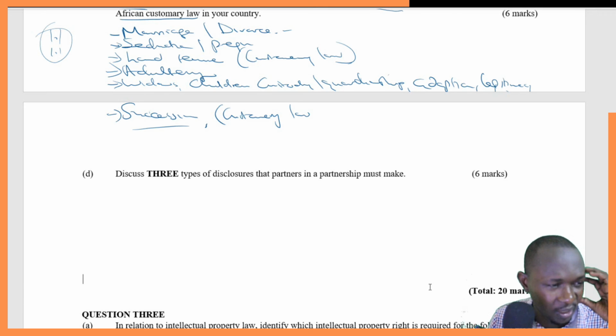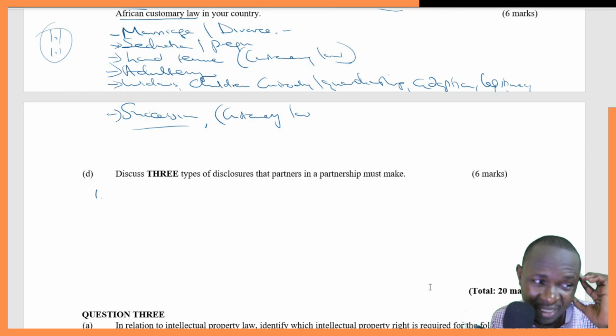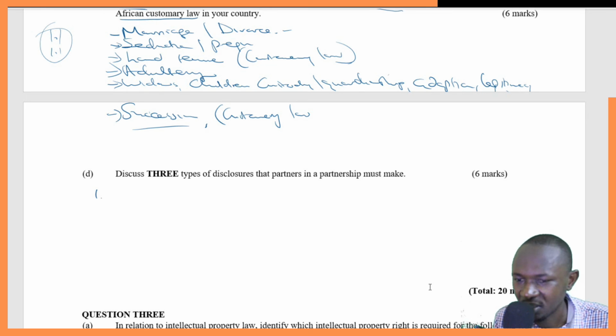So in relation to the matters of the partnership, number 1, a partner shall keep each of the other partners or their legal representative informed of all matters affecting the partnership.